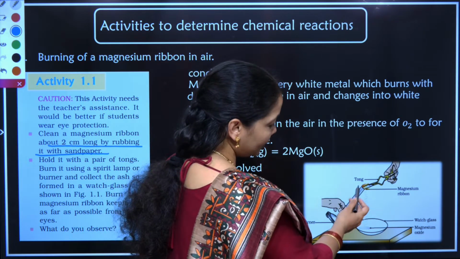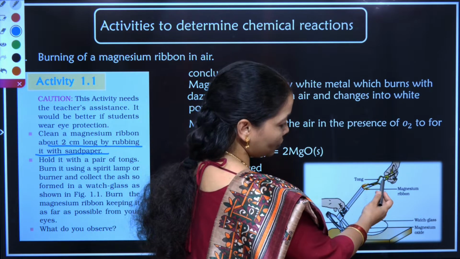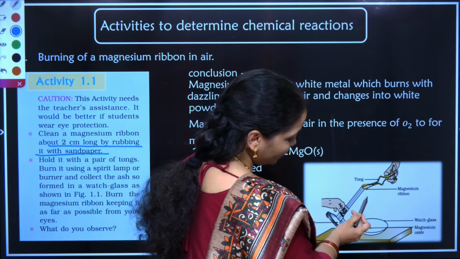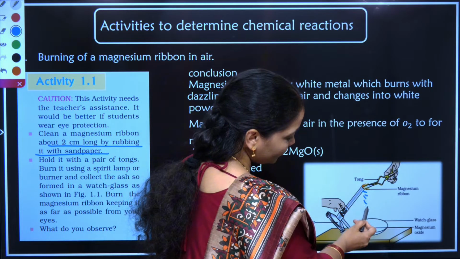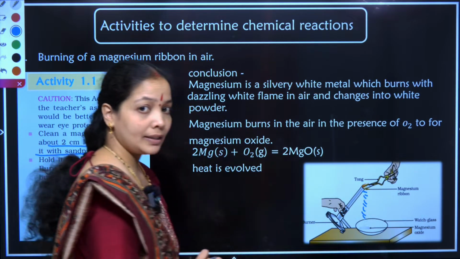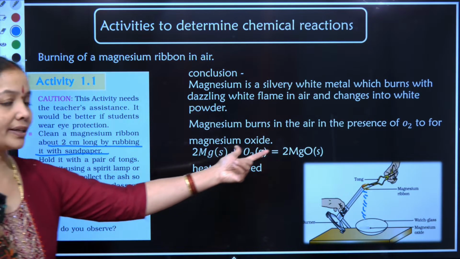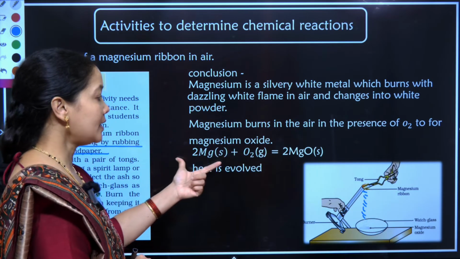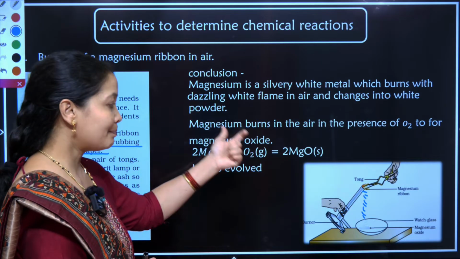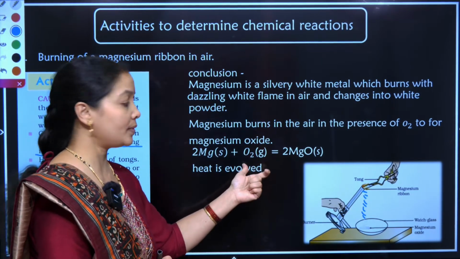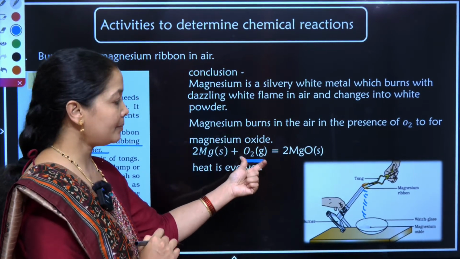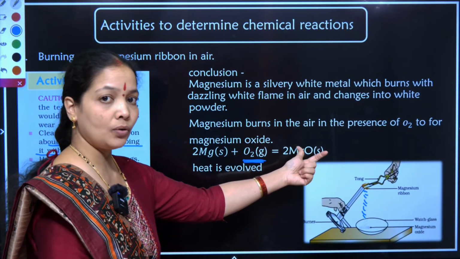We have taken a burner and these are the tongs through which we are holding the magnesium ribbon and burning it. When it is burnt, you can see some amounts of material falling and being collected in the watch glass. What falls on the watch glass is nothing but magnesium oxide. The reaction representation of this is 2Mg plus O2. Magnesium is burnt; I can only burn a substance when oxygen is there. So this is O2.